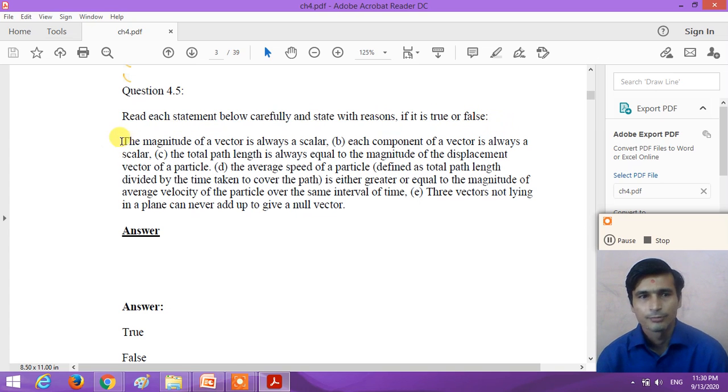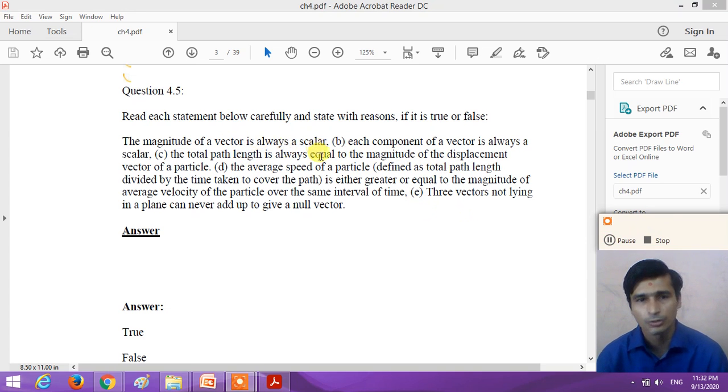Right? First statement. The magnitude of the vector is always a scalar. Is the statement true or false? So here the first statement is true. The magnitude of the vector is always a scalar, right? Because the magnitude of the vector is a value only. It has no direction. So this first statement is true.